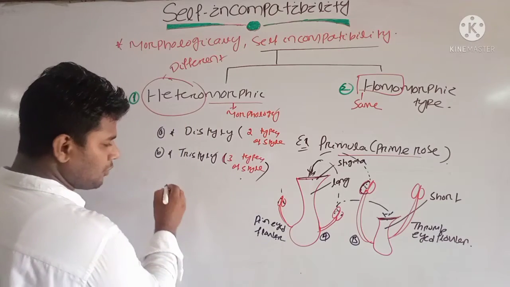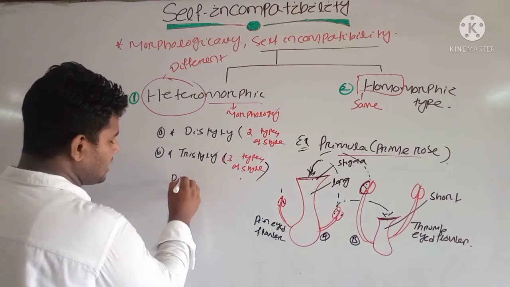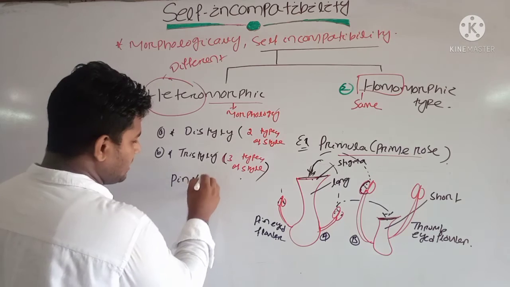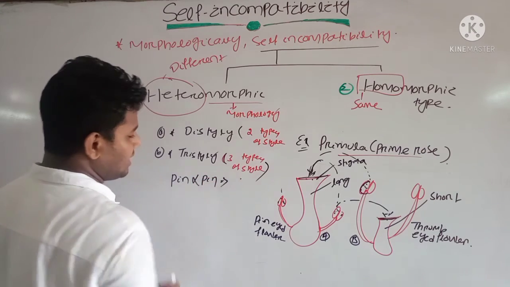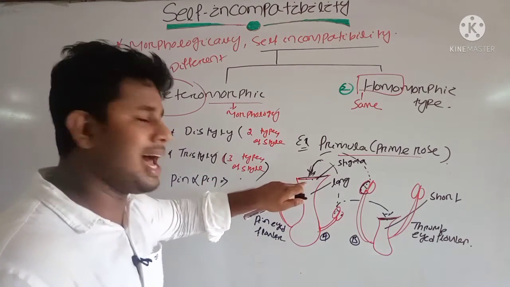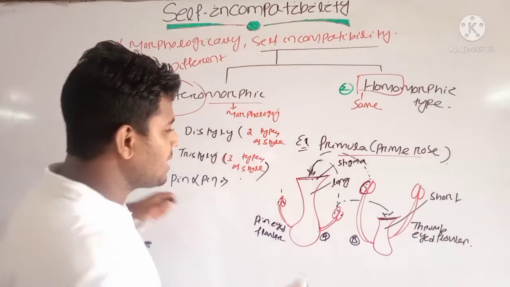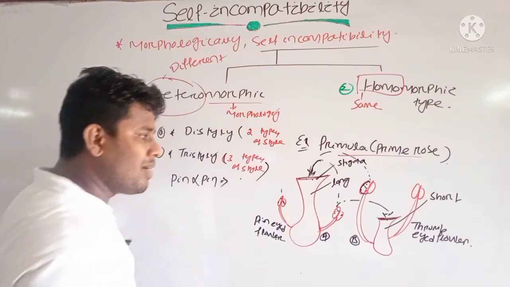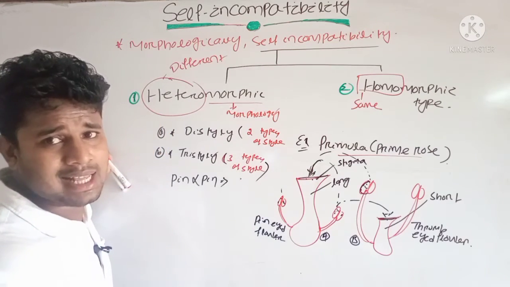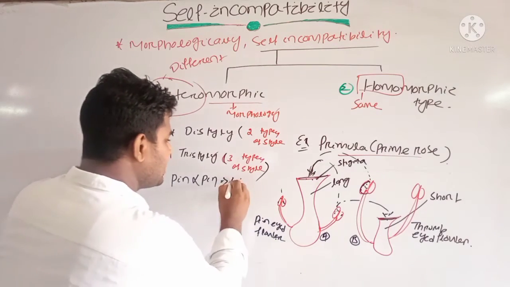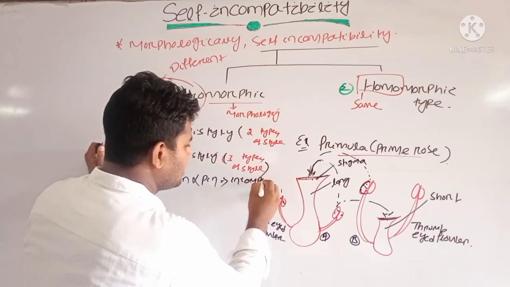Okay. And if we cross the pin with the pin, then will the stigma allow the pollen grain or not? Obviously no. Why? Because the pin flower has the larger style length. That's why an incompatible interaction will occur here.